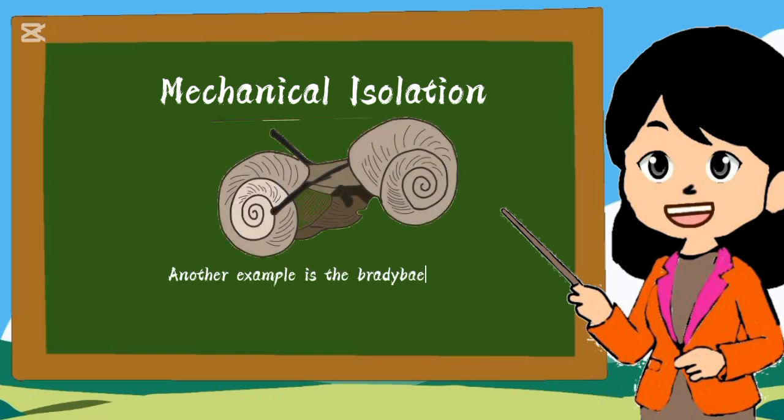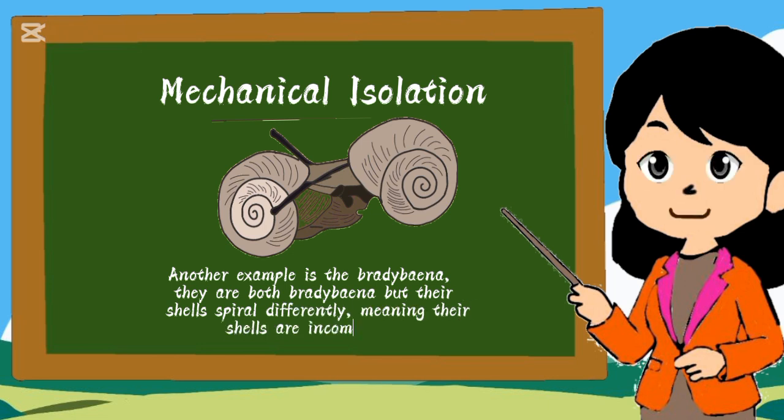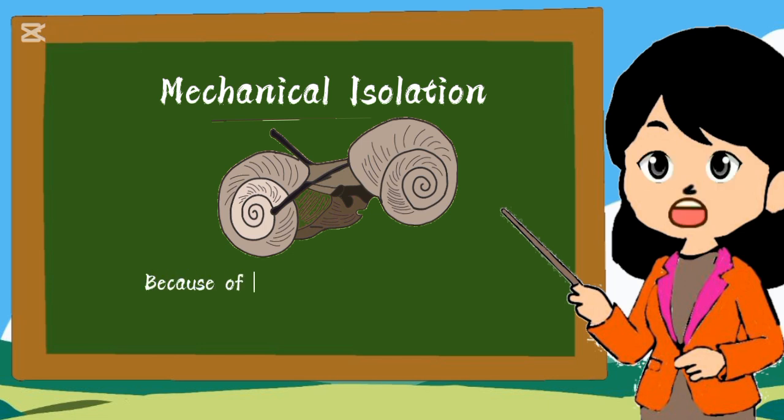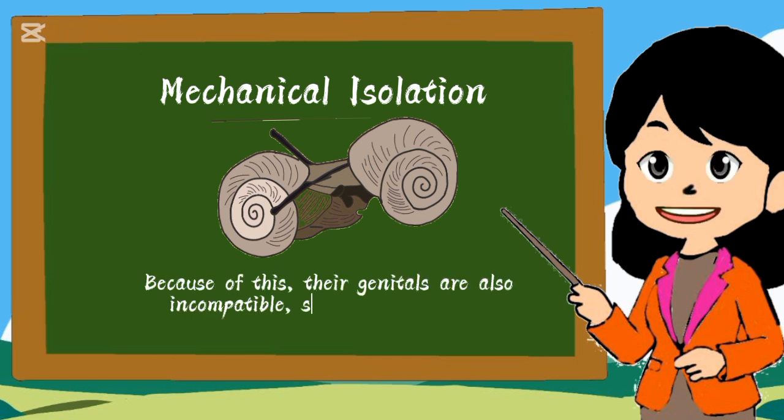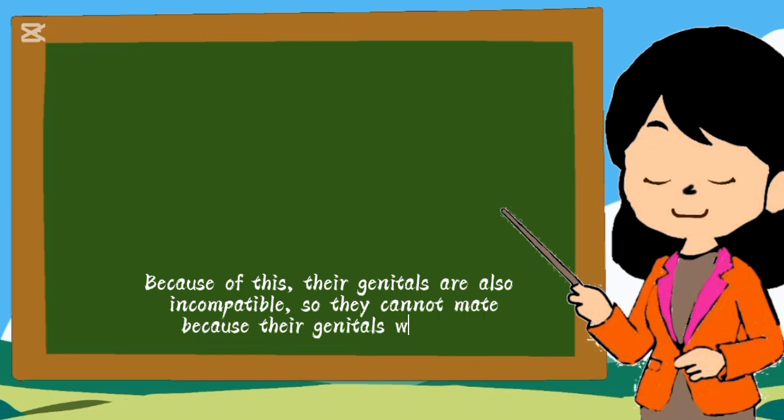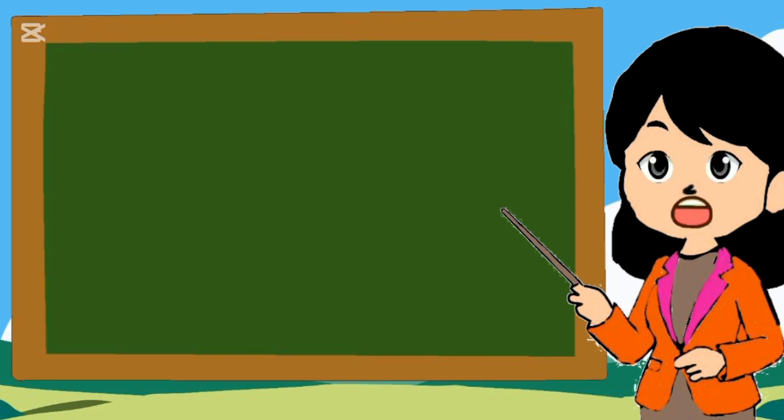Another example is Bradybaena. They are both Bradybaena, but their shells spiral differently, meaning their shells are incompatible. Because of this, their genitals are also incompatible, so they cannot mate because their genitals won't fit.